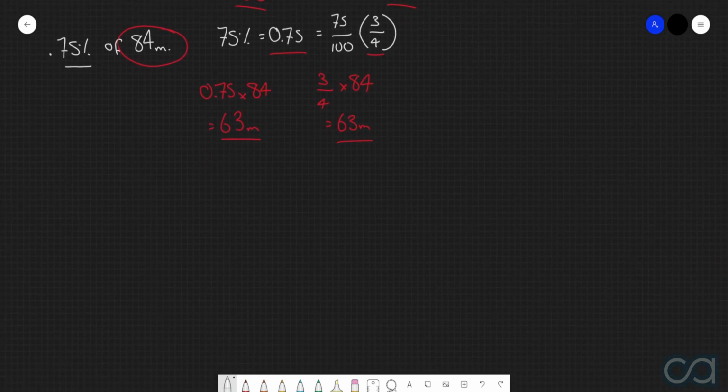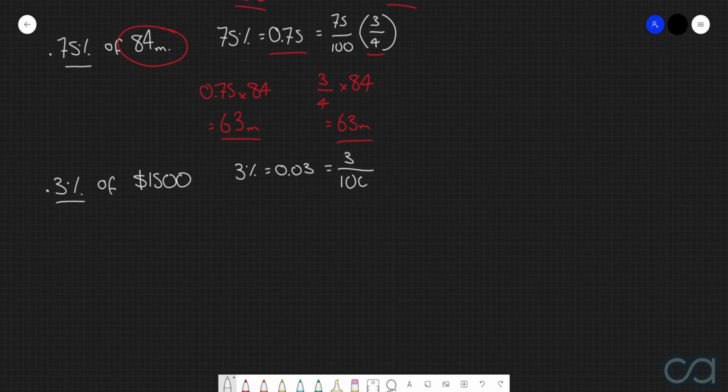Alright, final example that we're going to consider is to find 3% of $1,500. Again, first thing that we'll do here is convert this percentage into a decimal and into a fraction. As a decimal, 3%, dividing this by 100, we get 0.03. As a fraction, we'll get 3 over 100. So now, if we want to find out 3% of $1,500, we can first of all get this decimal, 0.03, and multiply it by the 1,500.